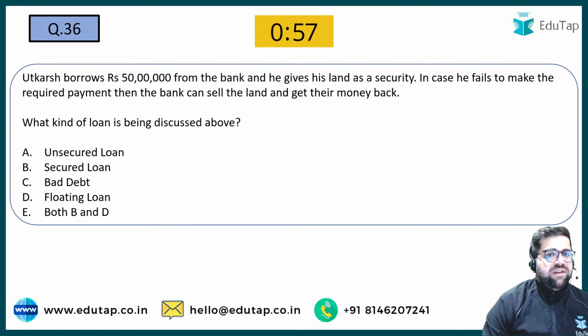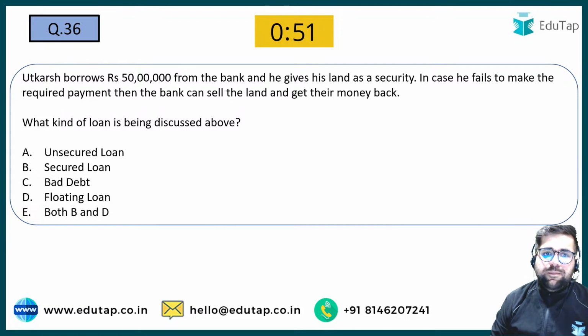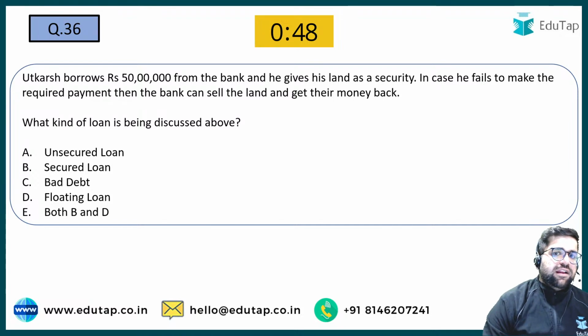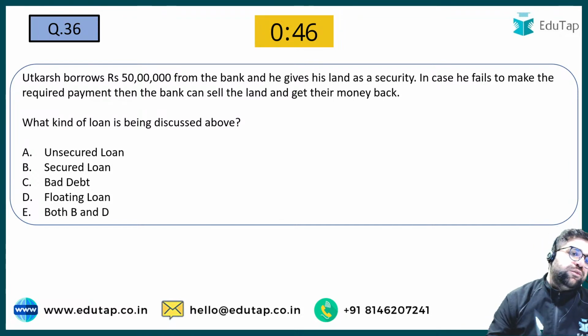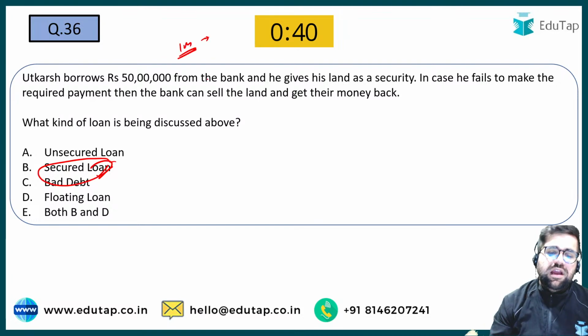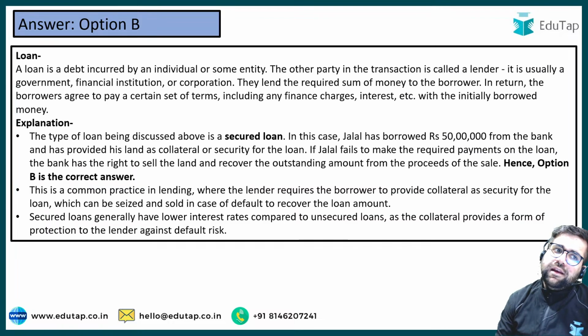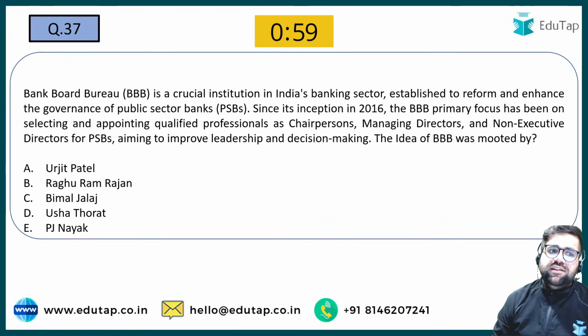Utkarsh borrows 5 lakh from a bank and he gives his land as a security. In case he fails to make the payment, then the bank can sell the land and get the money. This type of loan is known as what? Secured loan. Very easy to answer. This is again a 1 marker question. Surely you will get easy questions in your exam too. So the answer will be option number B. Okay, in such type of questions you should save your time. Right? Let's go to question number 37.